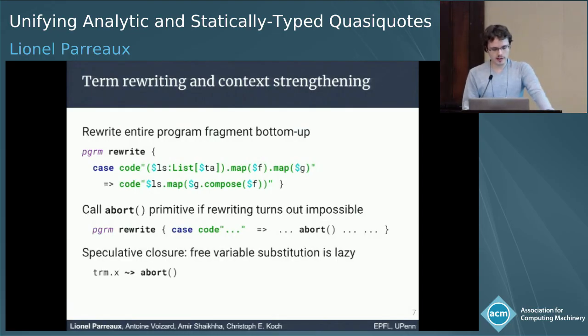Now, this is useful in combination with free variable substitution, which is lazy, in the sense that if you try to substitute a variable in a program that doesn't have occurrences of it, you never actually evaluate the program that you pass. And if what you pass is abort, this means that if the variable is free in the term, you abort the rewriting. If it's not, you just return the term, but you remove x from the context requirement in the type.